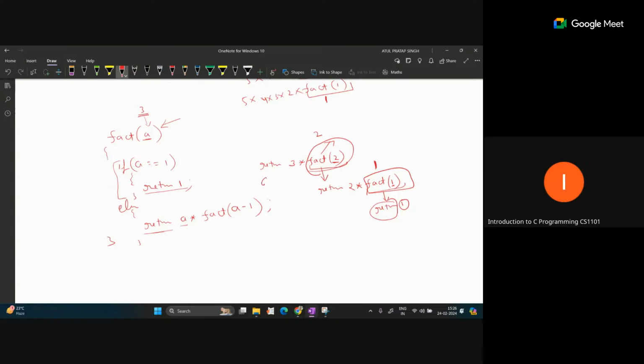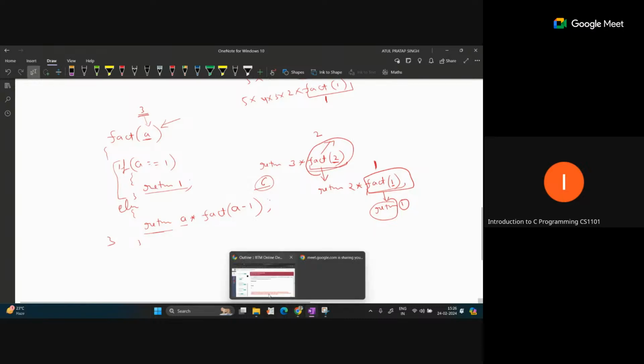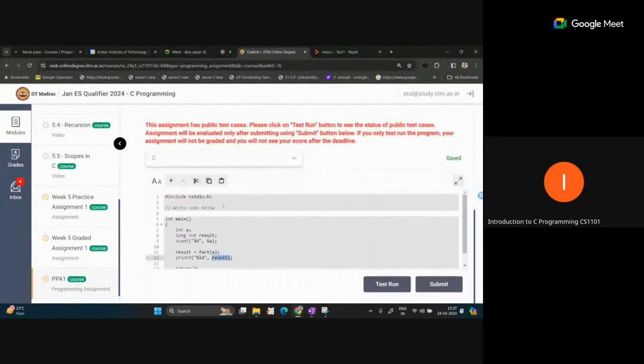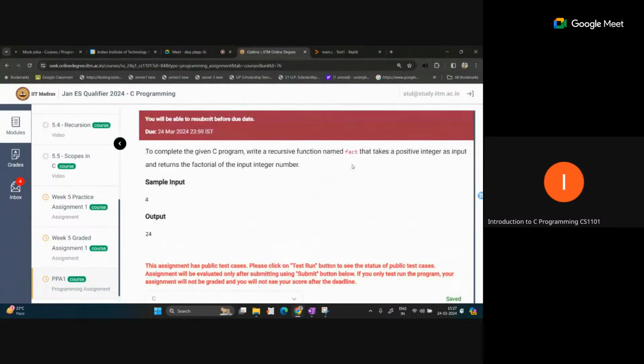And this 6 will be returned as the answer to the main call where we started, when we passed a equal to 3. So 6 will be returned to the main call, and that is the answer for the main call. So we can write this function as a solution in this code. Here we need to write a function fact, and it returns an integer number.